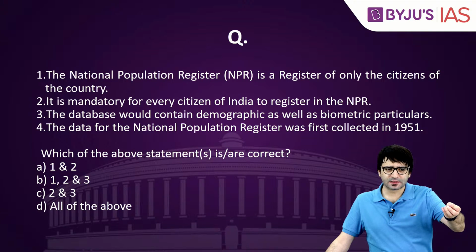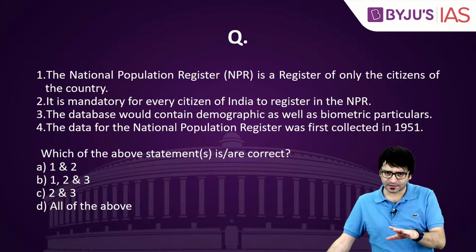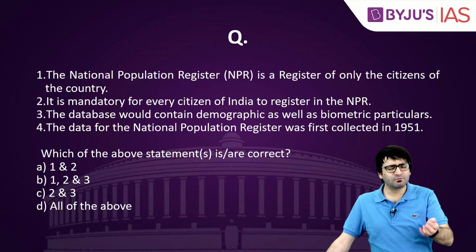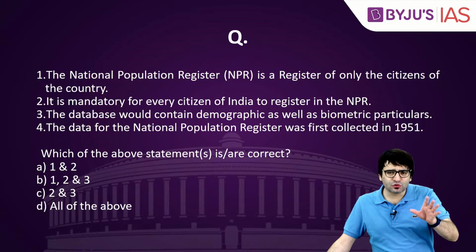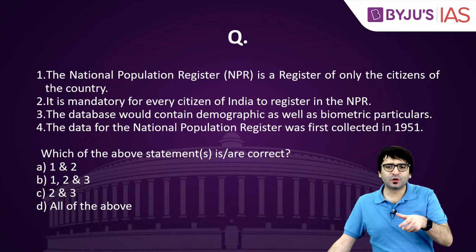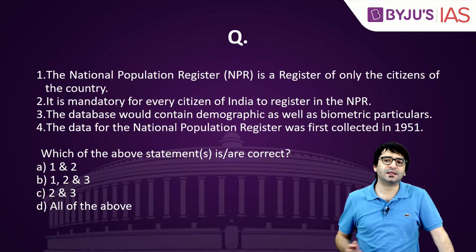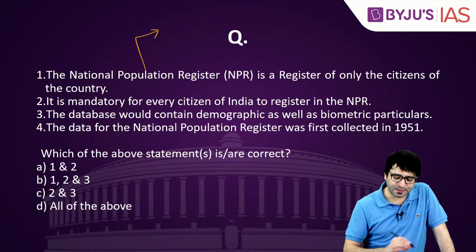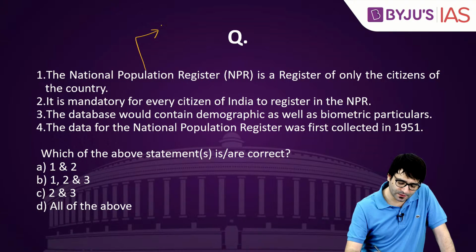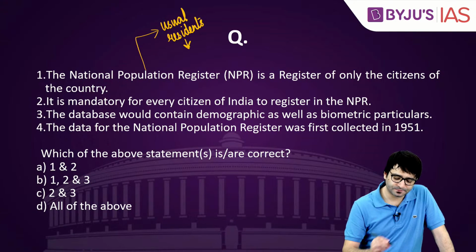Citizenship Amendment Act was passed, but the rules have not been made to implement it. The government has sought more time, and it has been given. The Census exercise was also delayed. The National Population Register exercise was also delayed because of the COVID-19 pandemic. The National Population Register is basically a register which contains details of all the usual residents of India.